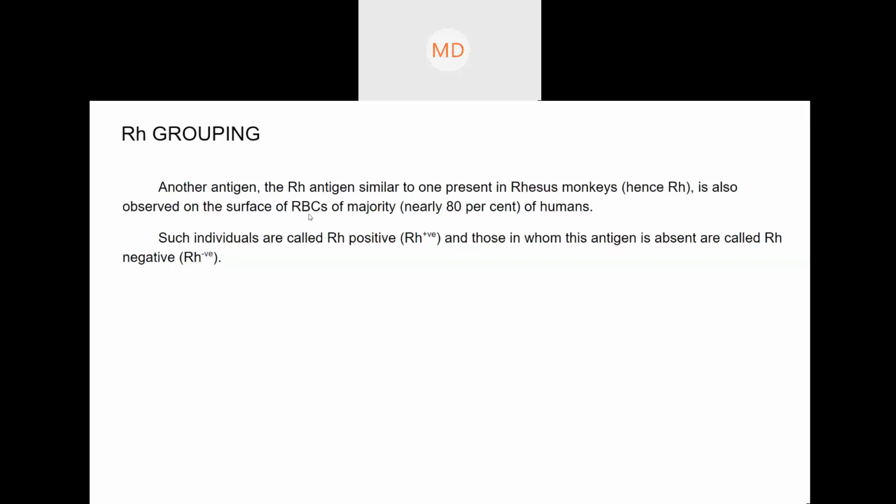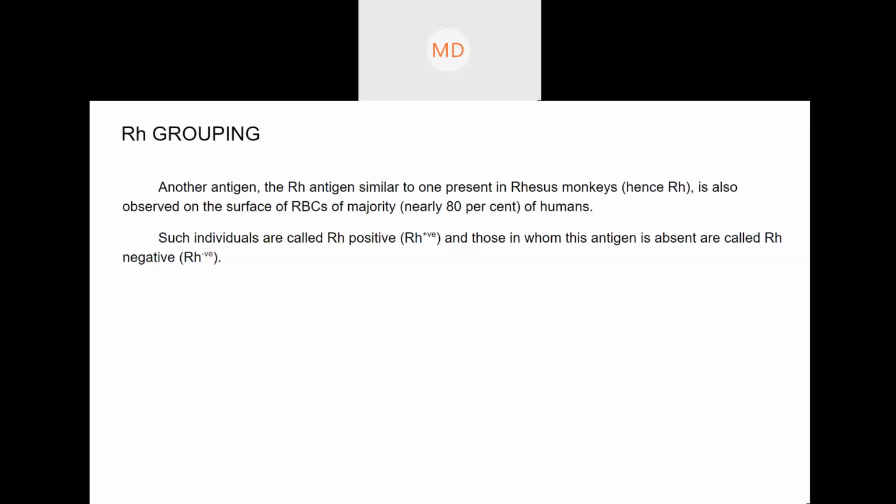The Rh antigen was discovered on the surface of RBC. Antigen is present on the surface of RBC, right? So this antigen was discovered first. That's why it is known as rhesus, or in short Rh factor. If the Rh antigen is present, it is like for A group people, if you have the Rh antigen or the B antigen I spoke of.